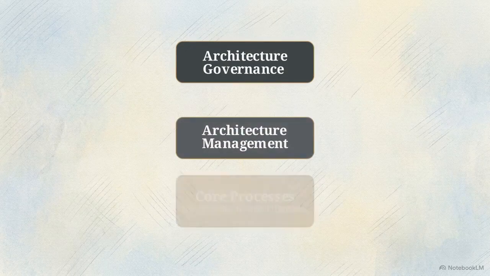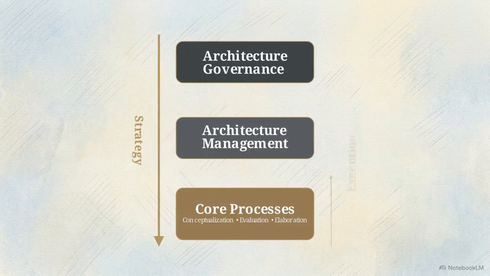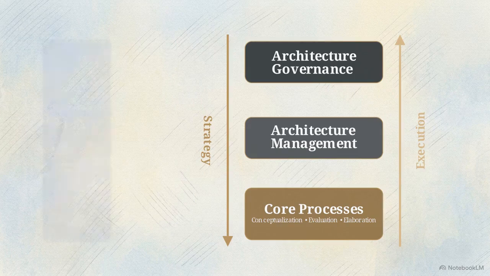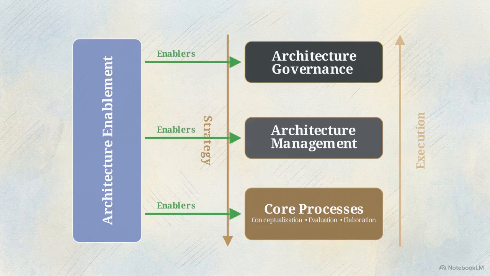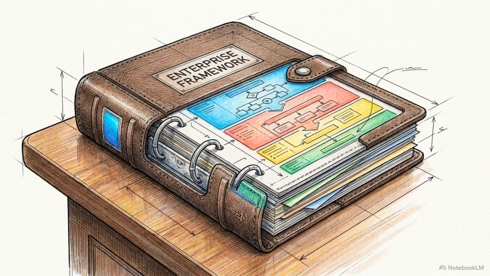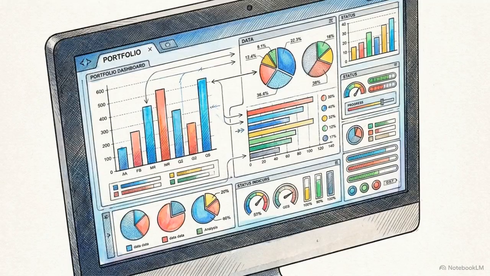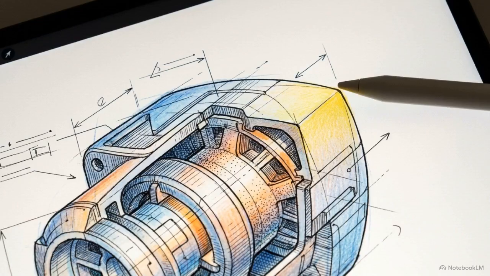Notice that the ecosystem we've built so far is strictly vertical. It is a straight hierarchy of top-down strategy and bottom-up execution. The final, most unique structural component of the ISO 42020 ecosystem is the architecture enablement process. Enablement is orthogonal. It doesn't issue orders or design systems. Instead, it acts as the infrastructure and central nervous system for all the other layers. Enablement deploys enterprise frameworks to governance, portfolio dashboards to management, and modeling software to core processes.